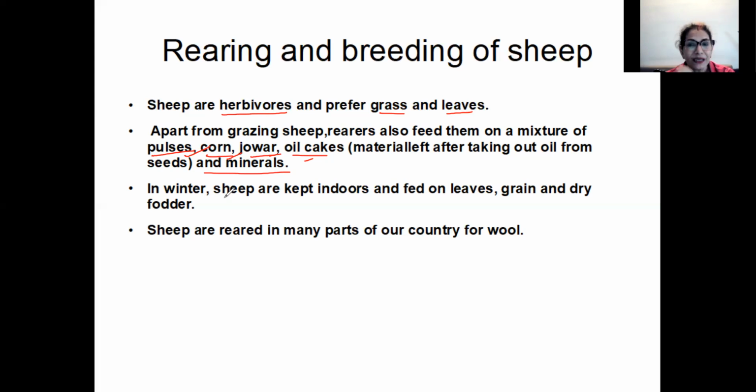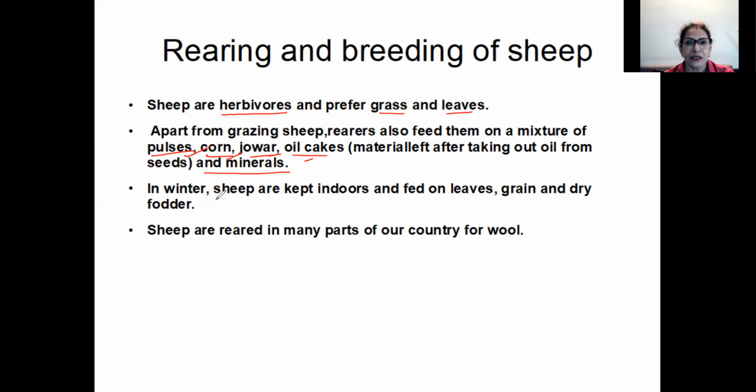Because of that hair on the body, the sheep in the cold areas, if you find them in Uttarakhand, which is again a very cold place, then in Jammu and Kashmir, again cold areas. So in winters it is very, very cold over there. It even snows. So during the winters, the sheep are kept indoors, and this thick hair which they have, the fleece which they have on their bodies, protects them from the cold.